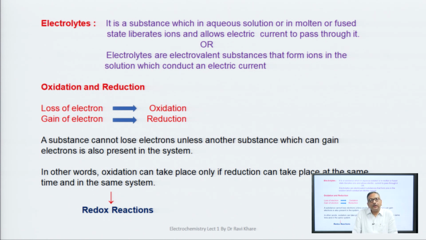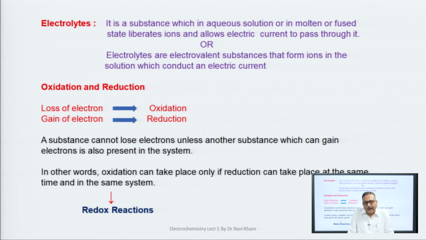Now, we come to electrolytes. It is very important from the electrochemistry point of view. An electrolyte is a substance which, in aqueous solution or in molten or fused state, liberates ions and allows electric current to pass through it. Therefore, electrolytes are electrovalent substances that form ions in solution which conduct an electric current.